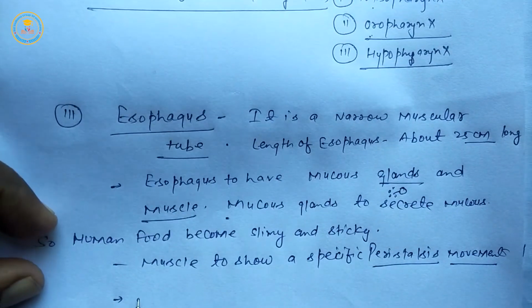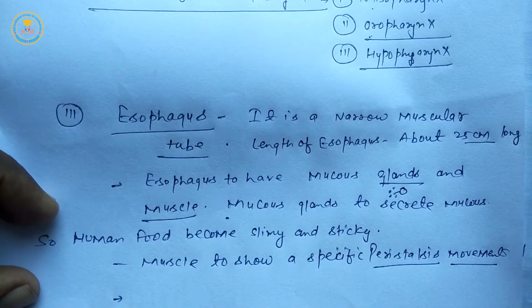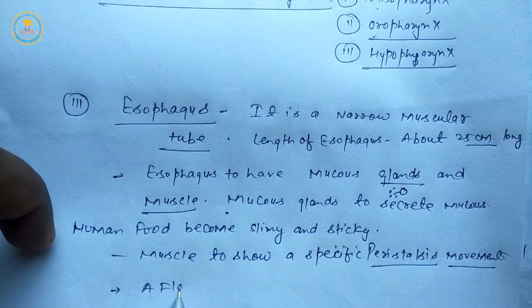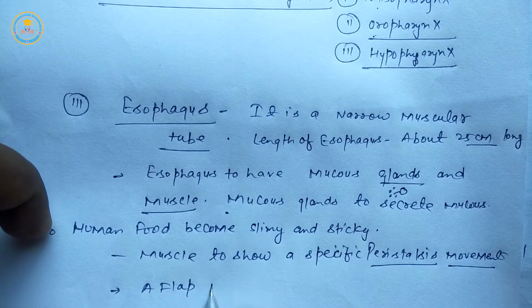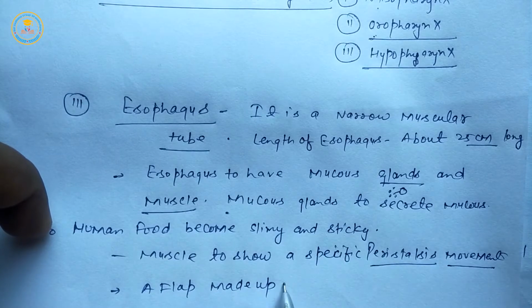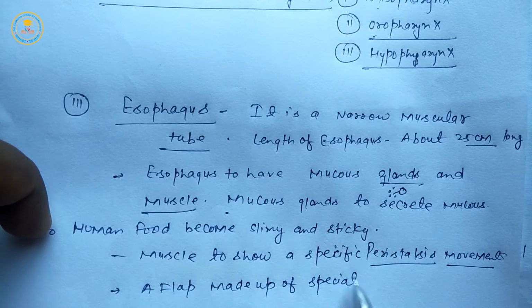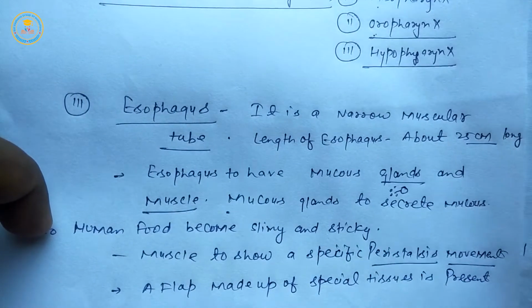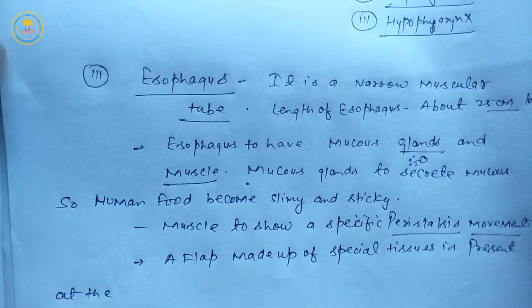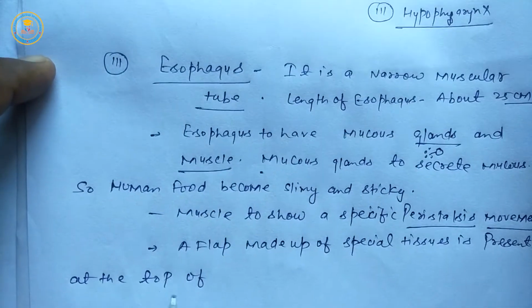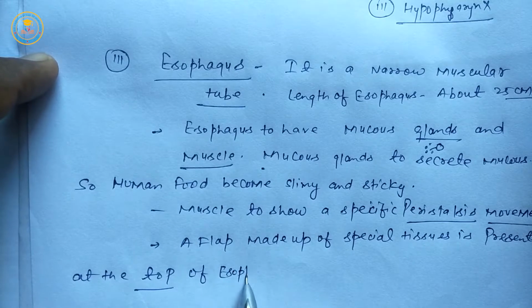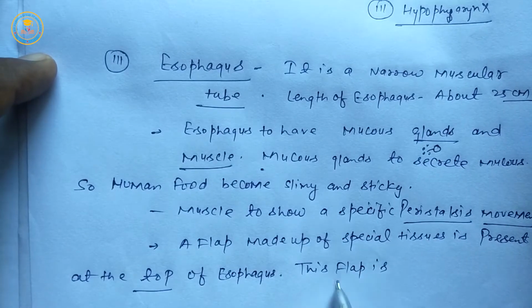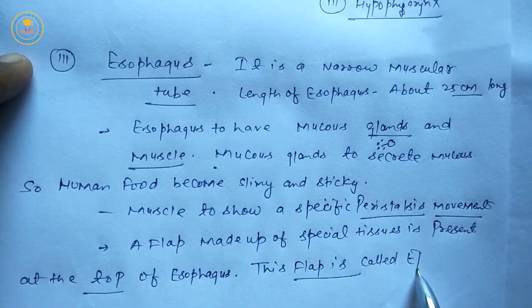Next, a flap made up of special tissues is present at the top or interior of esophagus. This flap is called epiglottis.